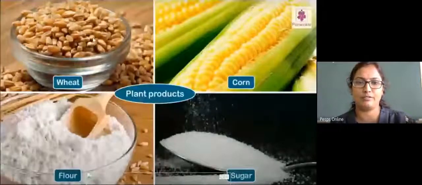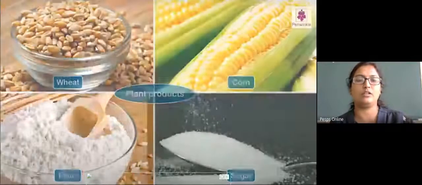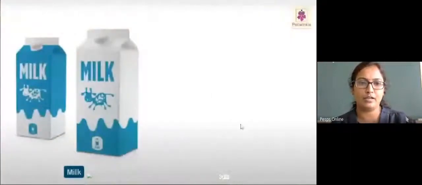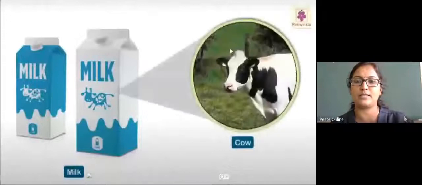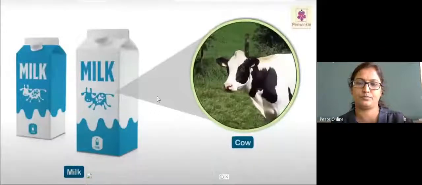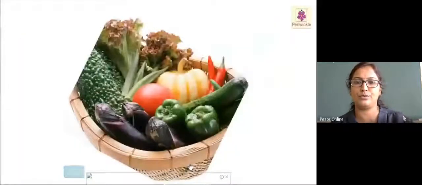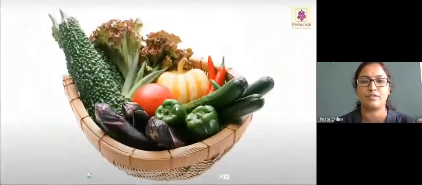From wheat we get wheat flour. From corn we get cornflakes. Milk we get from the cow. This is animal food. Milk is an animal food. Now we will learn about the fruits and vegetables that we get from plants.